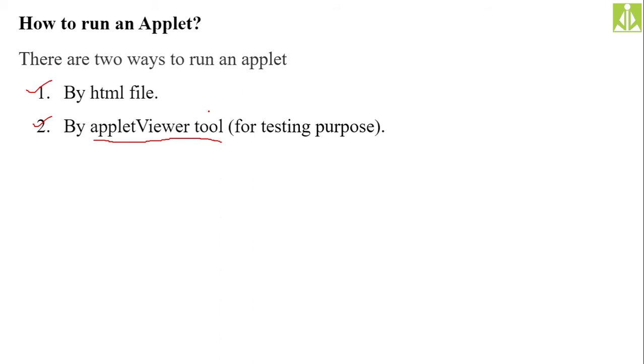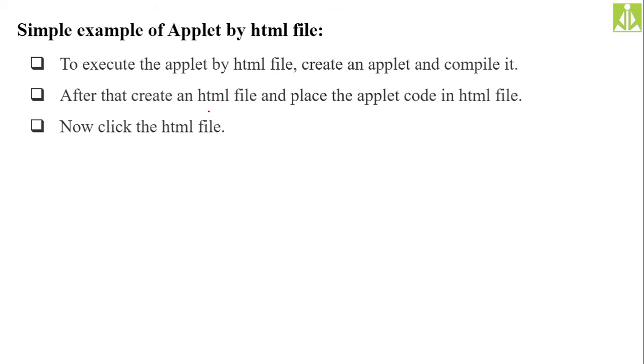Okay, so quickly we will go with the simple example of an applet by using an HTML file. HTML file means the browser. To execute the applet by HTML, create an applet and compile it. First of all, we have to create and compile. Then we have to create an HTML file which should contain the applet class code.